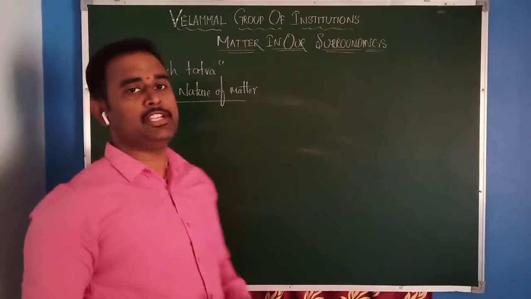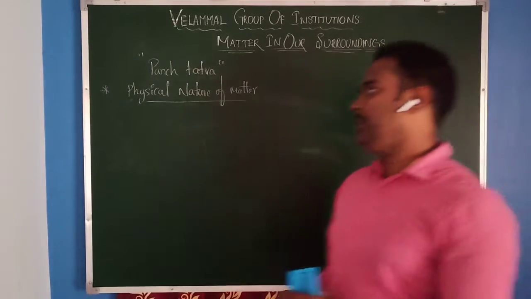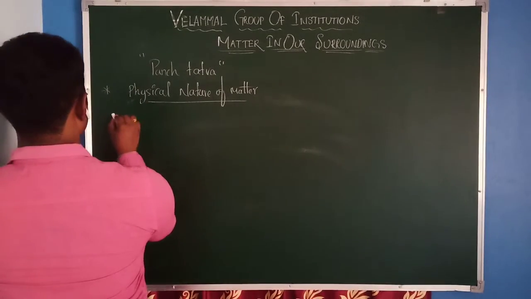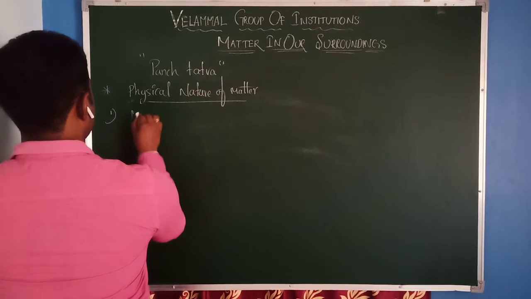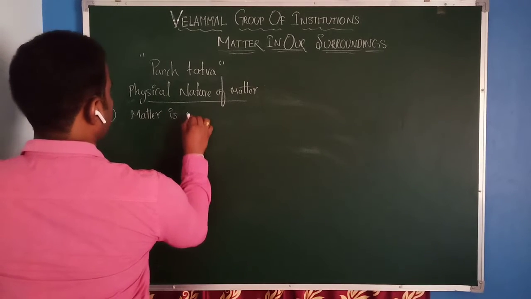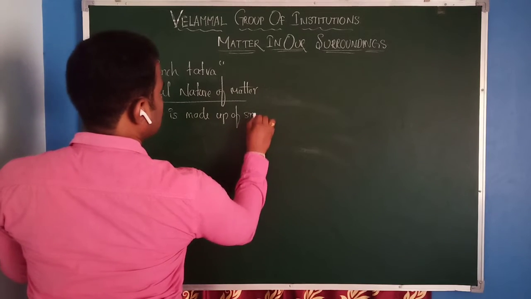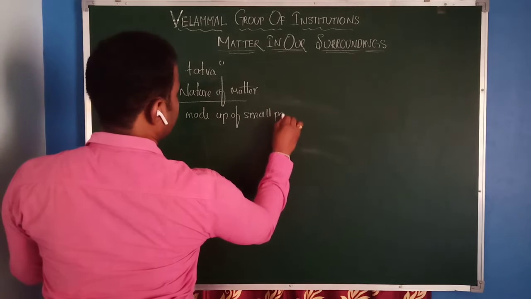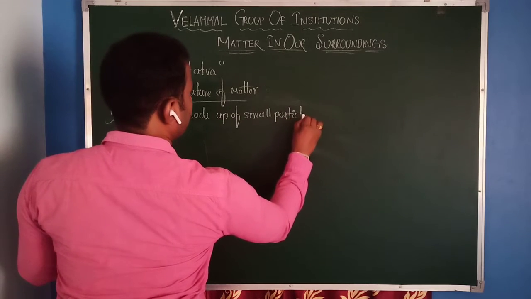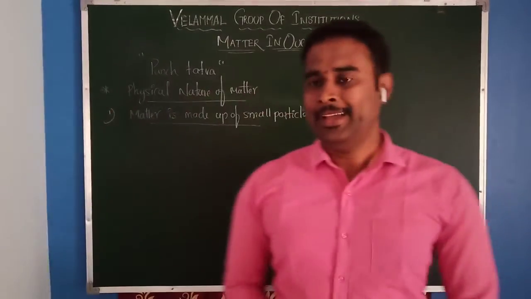In this physical nature of matter, we are going to discuss the first property: matter is made up of small particles.